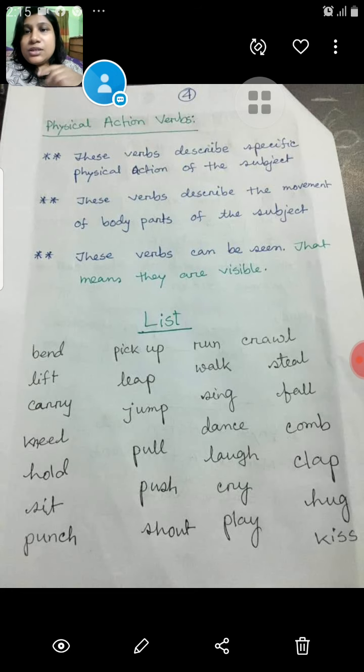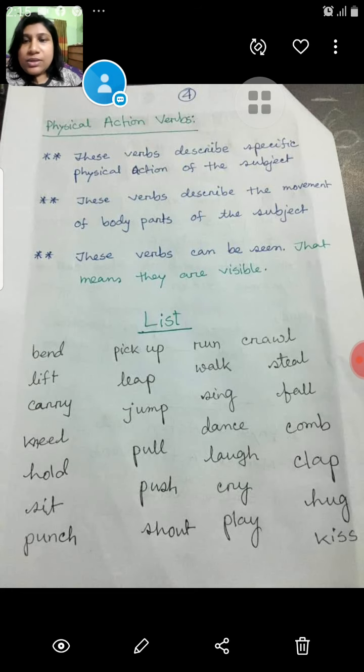I am a subject, you are a subject; each and every noun is a subject, and the pronoun is the same. These verbs can be seen, that means they are visible. I have already told you that you can see them. Here I have made a list, and I will also send you some pictures so that you can understand the action verbs.